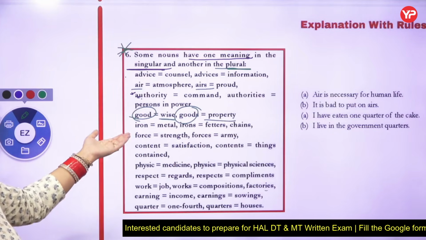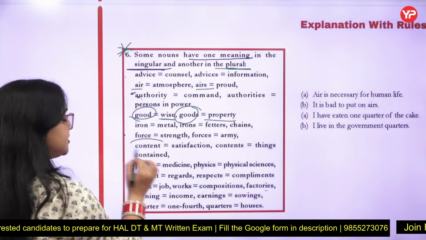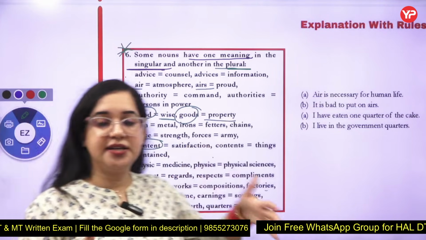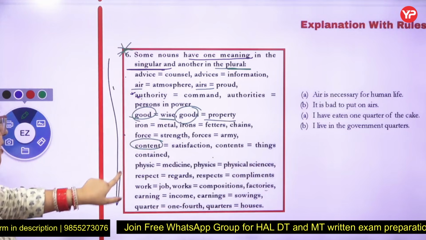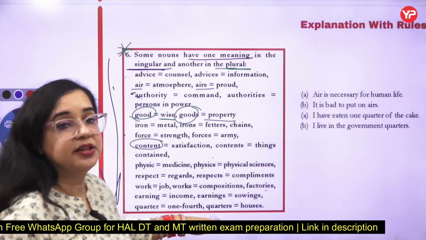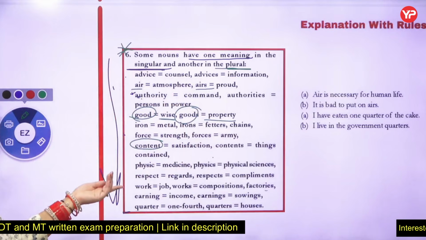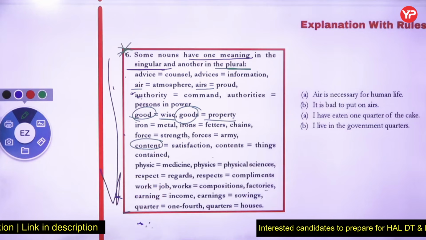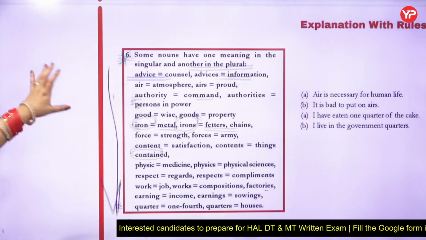Iron means metal, irons means chains. Similarly, content means satisfaction, he's in a state of content, but contents means how many items there are. So all these words you just have to read once, like quarter, one-fourth. If I add s, quarters, those are houses, the garment quarters. Earning is income, but earnings, the sewings. So the moment we add s to them, their entire meaning changes.